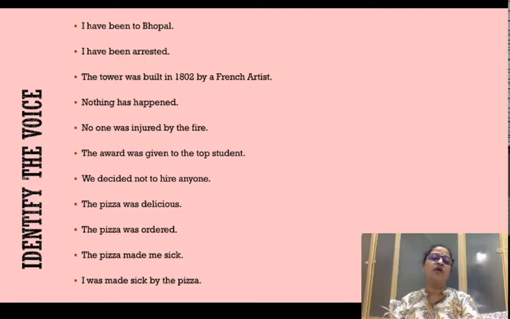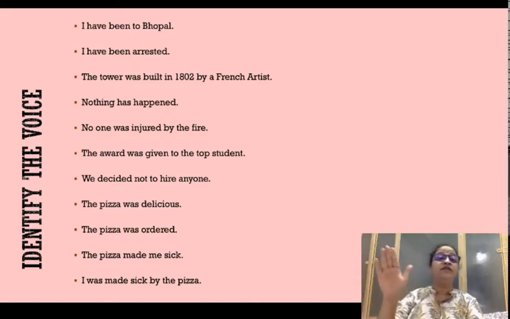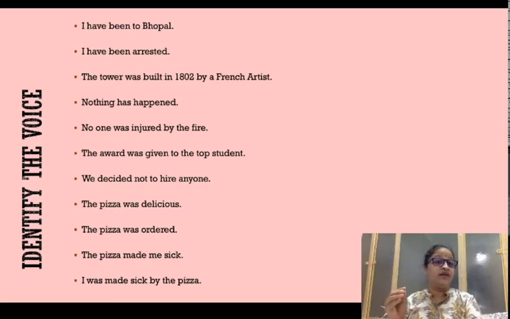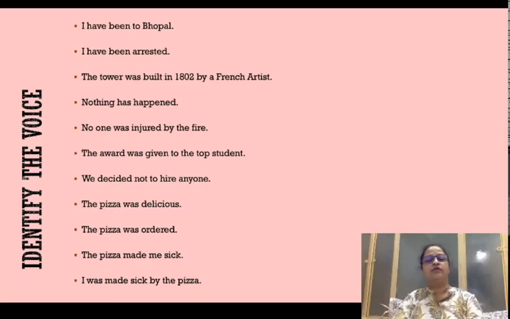Now let's do a small exercise and see if we are able to identify the voice. I have been to Bhopal. In this sentence, I am the subject and Bhopal is the object. Am I doing something or something is being done to me? Clearly I am telling you that I have gone to Bhopal, I have seen Bhopal, I have visited Bhopal. Matlab I have done some kind of action. So the sentence is an active voice sentence.